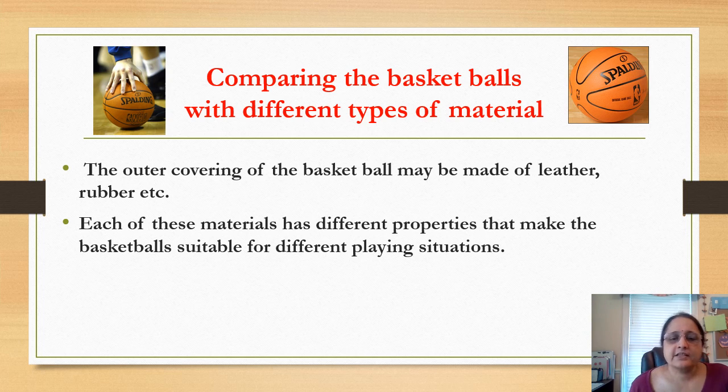For example, leather balls are suitable for indoor play, but not for outdoor play, and leather balls can absorb water and dirt more than rubber balls. So depending on the playing conditions, they use different types of material for basketballs. The type of matter used for the basketball covering comes under intensive property.